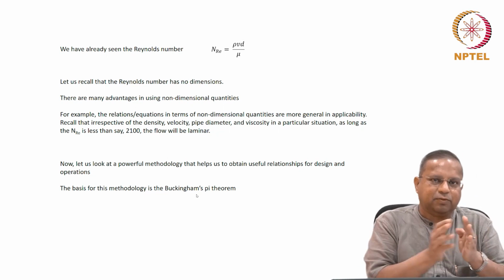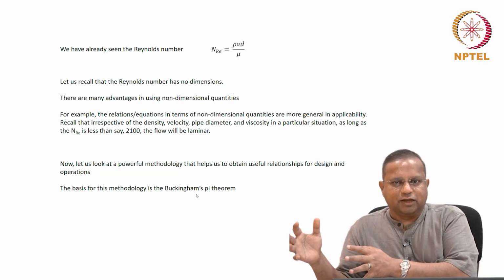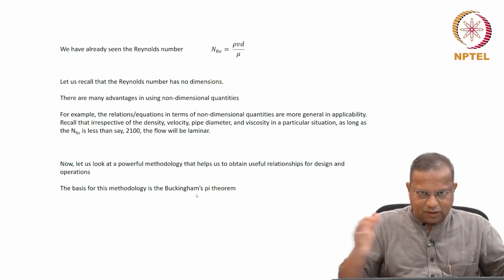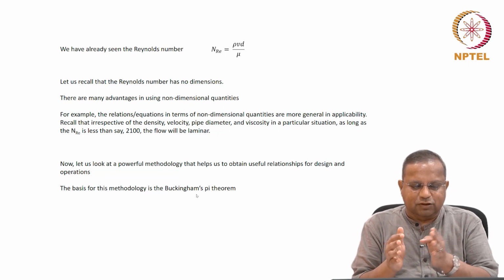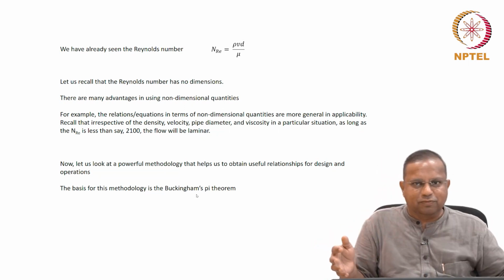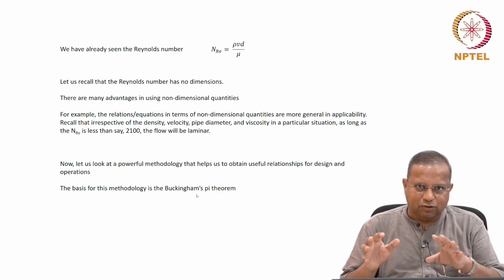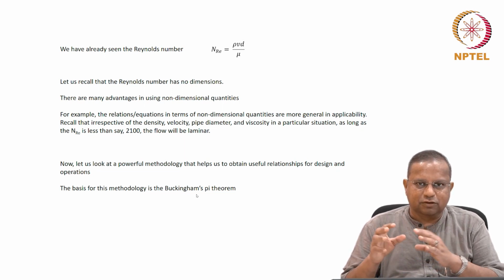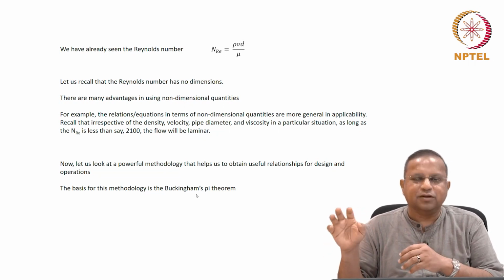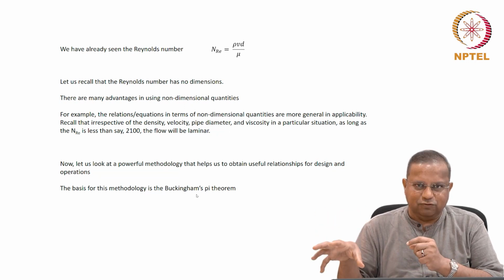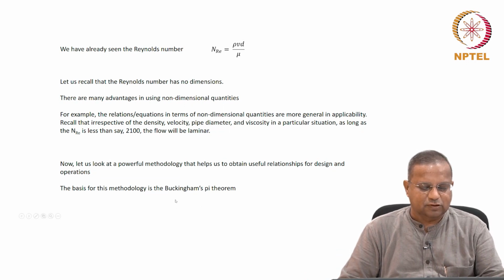So slowly in this chapter, we are moving from very rigorous aspects to not so rigorous aspects, but very useful aspects for design and operation. So we are kind of covering the entire spectrum. This is somewhere right in the middle. We are going to do a little bit of back and forth. We are going to do this, and then get back to some rigorous stuff, and then get back to a macroscopic view, which is a not so rigorous analysis, but very useful analysis. So there we hand wave a little bit, but we get very useful relationships. Anyway, let's do this now. This is the right place to do this in this course.